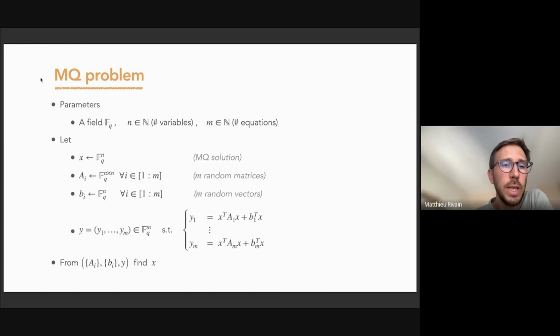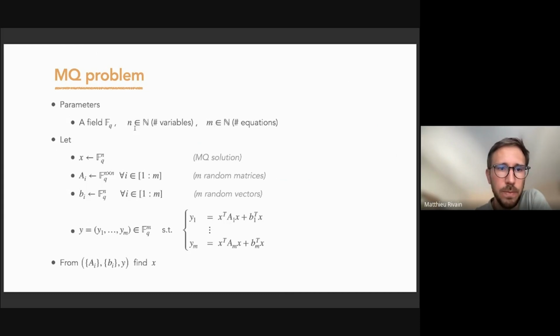So this protocol verifies an instance of an MQ problem. We'll first define this problem. We have three parameters: a field F_q, a number of variables denoted n, and a number of equations denoted m. When we generate a random instance of this problem, we basically generate a random quadratic system with m equations